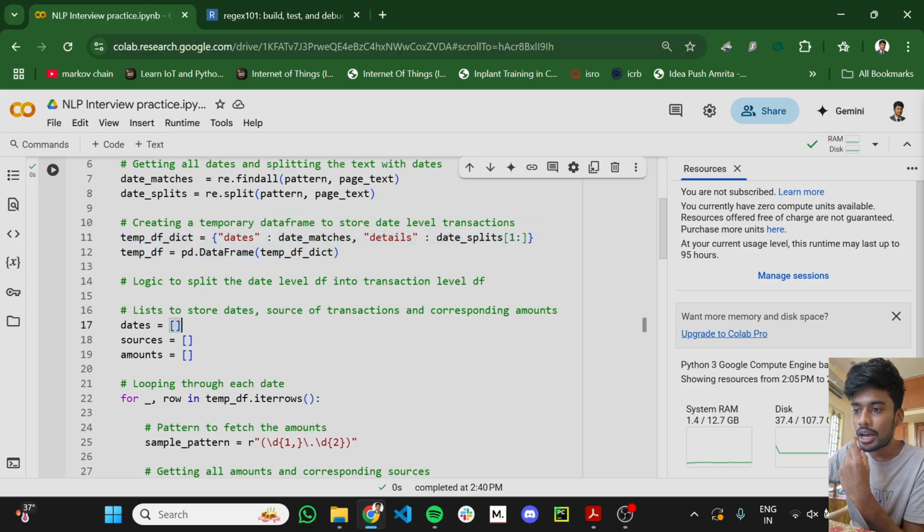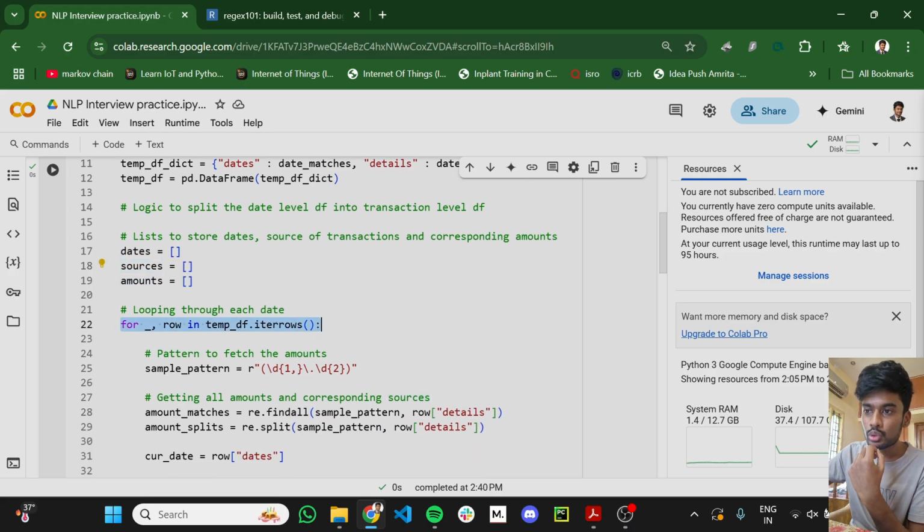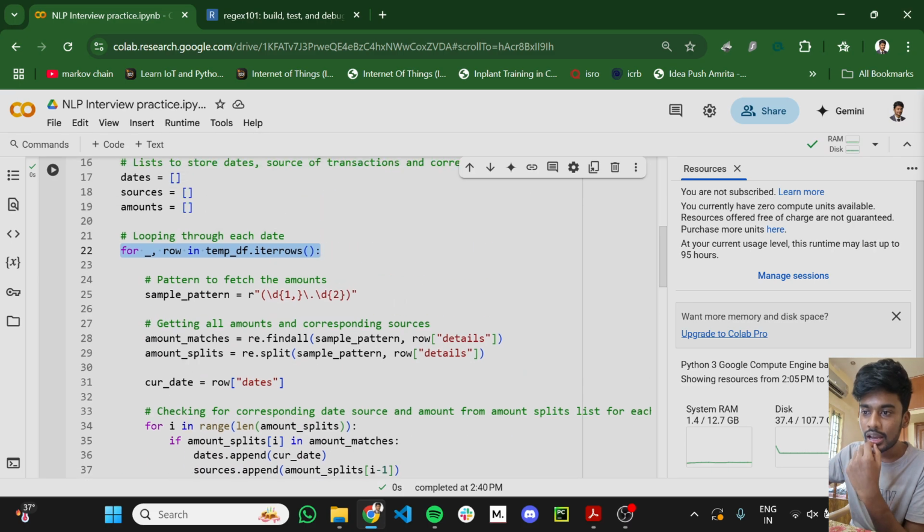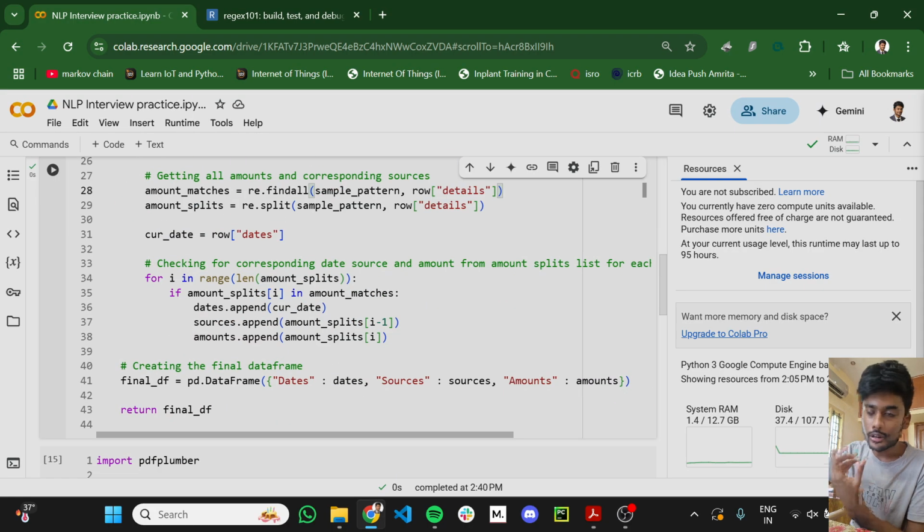Then I'm having three lists to keep track of dates, sources and amounts, and I'm looping through this data frame which contains the date level transactions. Again I'm splitting that using a regex pattern to identify the amounts, and I'm splitting it and matching it, and I use the logic I mentioned before to compute the sources and amounts, and I'm appending the sources and amounts as well.